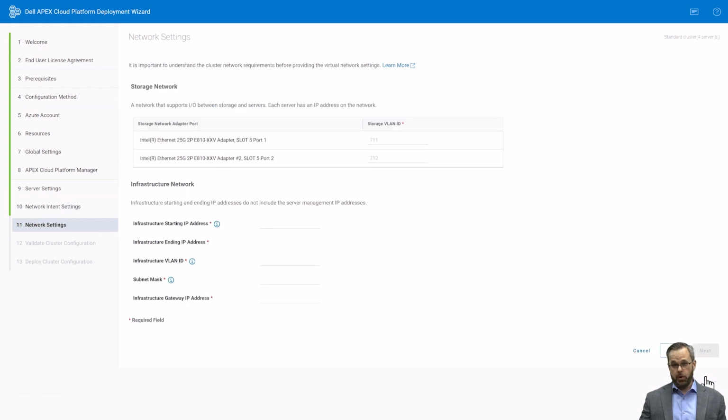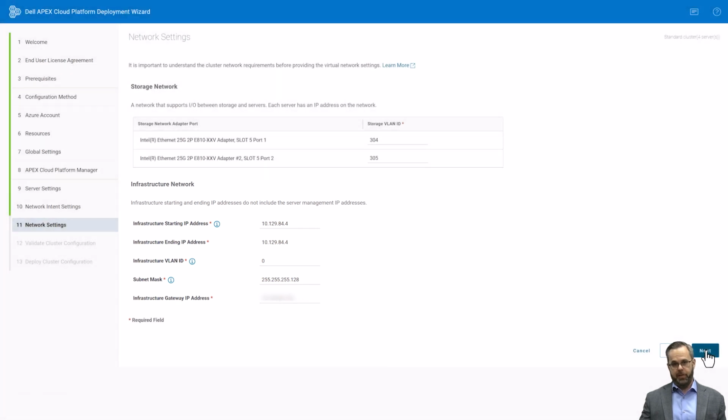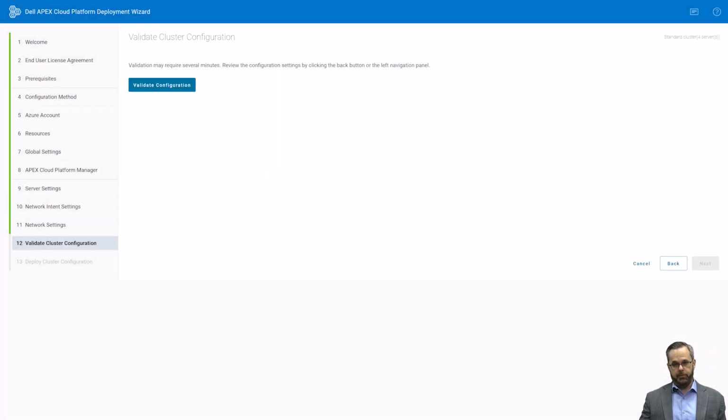To finish up the network configuration, I inserted VLAN IDs for my storage subnets and configured the cluster IP addressing information. Now this here says infrastructure network with a starting and ending IP address because more services will be added to this network in future releases.